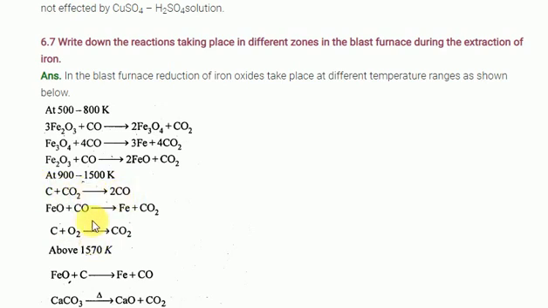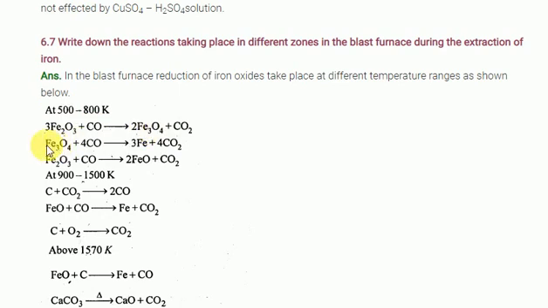In the combustion zone, calcium carbonate decomposes into calcium oxide and carbon dioxide. This takes place at a temperature of 500 to 800 kelvins. Fe2O3 reacts with carbon monoxide to form Fe3O4, and the hematite becomes magnetite.